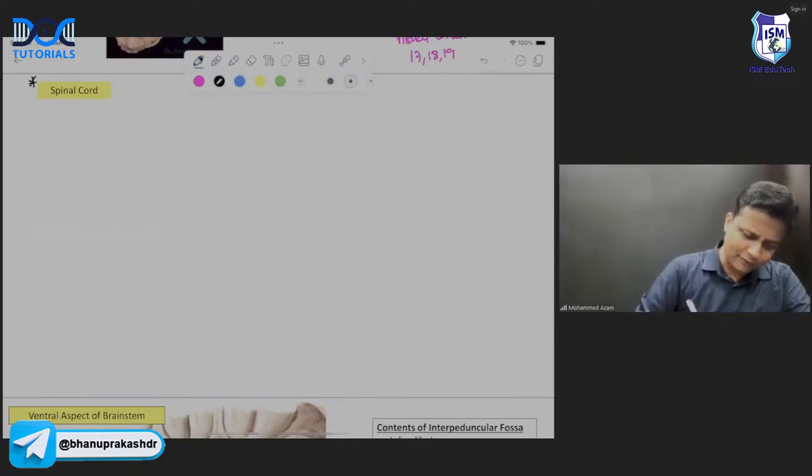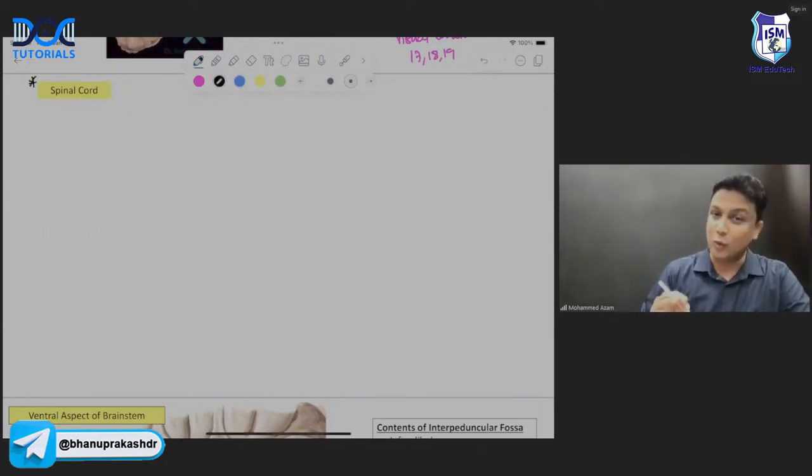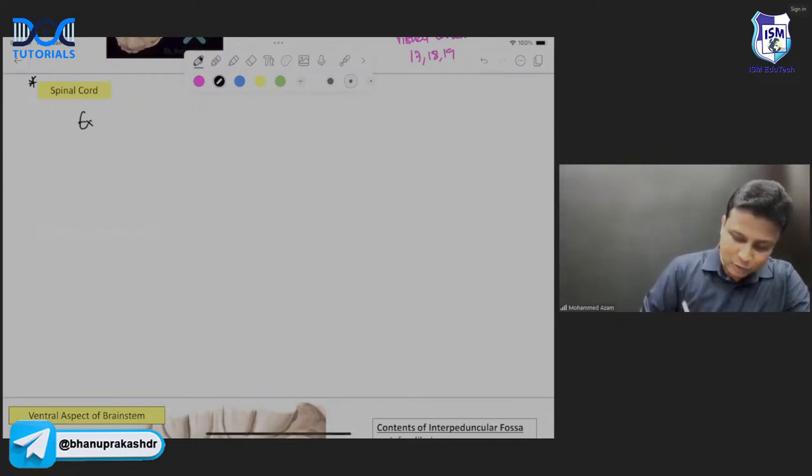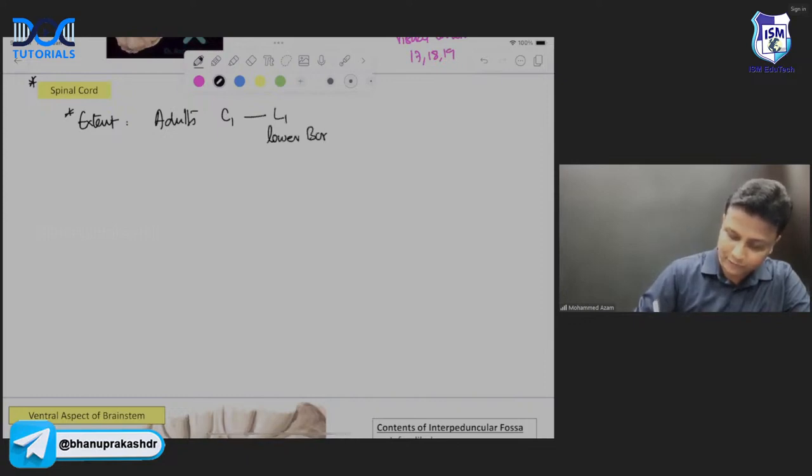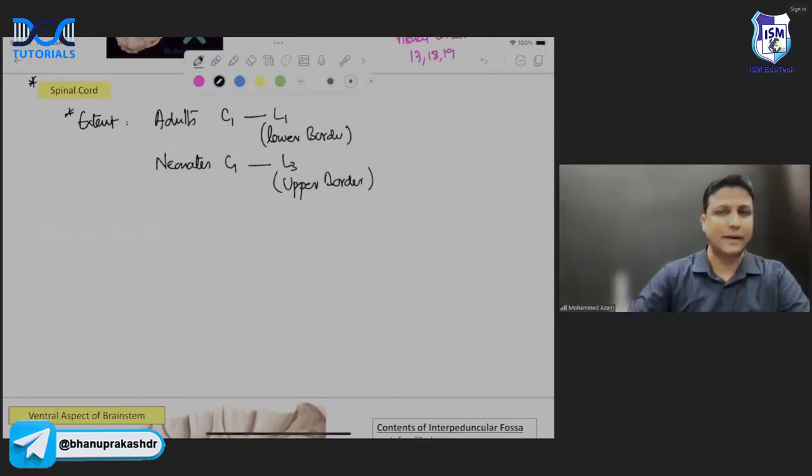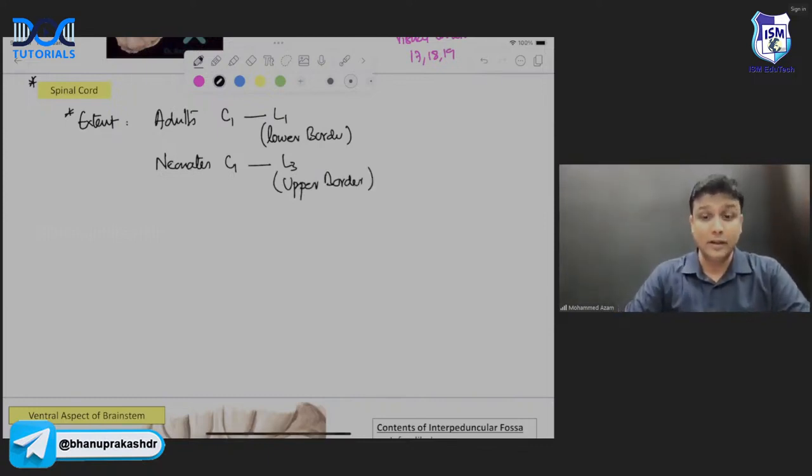For the spinal cord, you don't have to worry about everything there. I'll just tell you what to learn. The extent of the spinal cord is extremely important for your MCQ exam, sir. Now, in the extent, first of all, in adults, the spinal cord will be extending from C1 to L1. L1, which border, sir? The lower border of L1. Then in the neonates, it will be from C1 to L3. L3, which border? The upper border of L3. So first, you remember the extent of the spinal cord. In adults, C1 to L1, and in the neonates, C1 to L3.